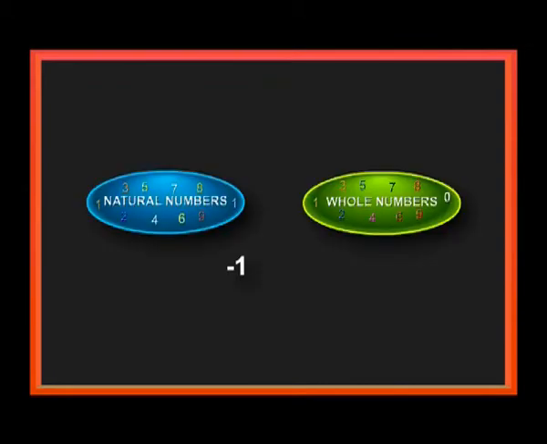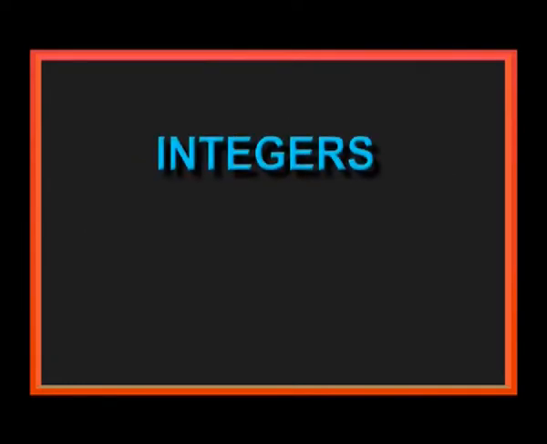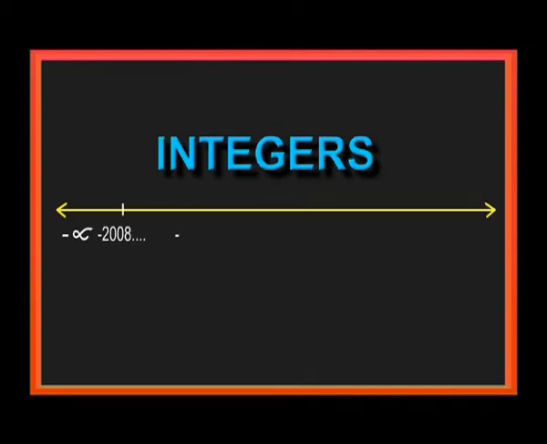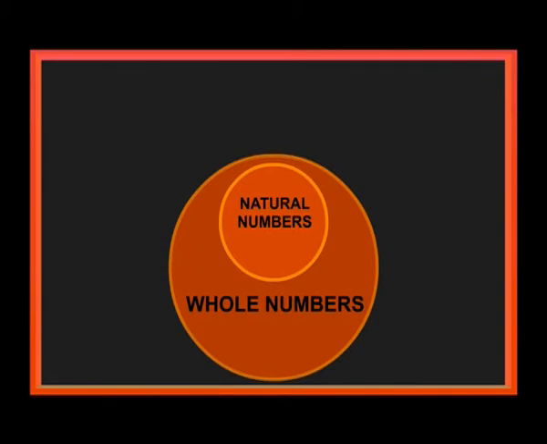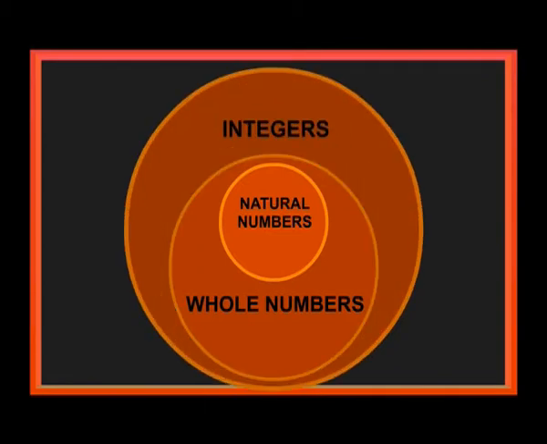Then further, 1 minus 2 we are getting minus 1. Minus 1 is not included either in the natural number list or in the whole number list. Then they have introduced integers. Integers are like this: minus infinity, minus 2008, and so on, minus 3, minus 2, minus 1, 0, 1, 2, 3, infinity. This all comes into the integers list. Then natural numbers are a subset of whole numbers, which are a subset of integers. If you know about sets, then it becomes very easy.